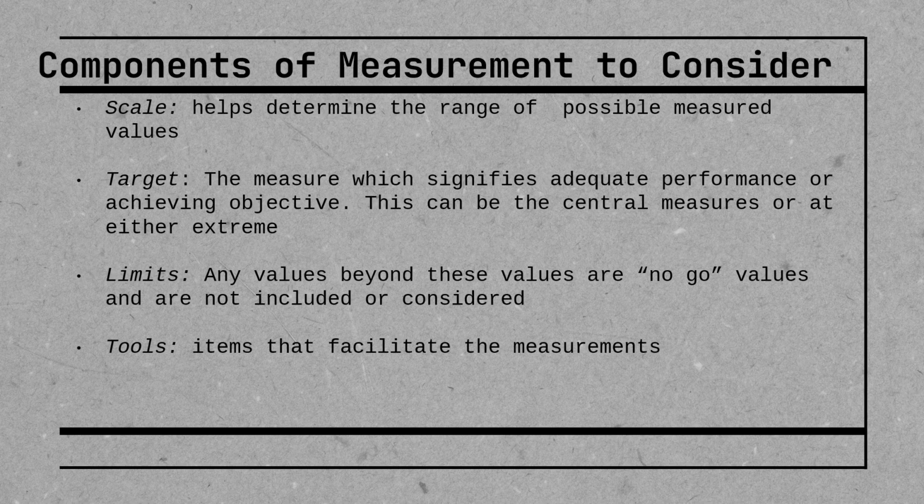Now, on top of all of this, there are components of measurement that we need to consider. So when trying to figure out what measurement to use or what to utilize, we need to think about the scale. So the scale is going to help us determine the range of possible measured values. If I'm looking at anxiety, right, as a measure for an outcome, and I'm really expecting a population with high levels of anxiety, I'm going to want to include a tool that has the ability to capture that range of anxiety, okay?